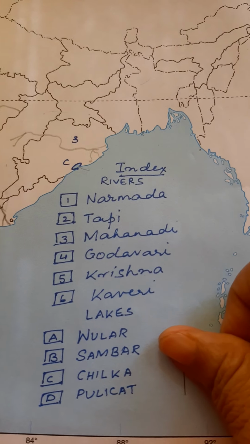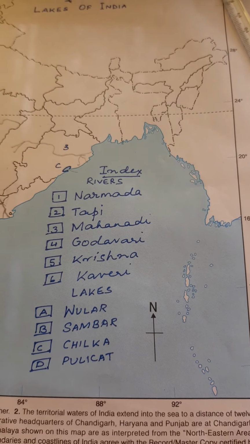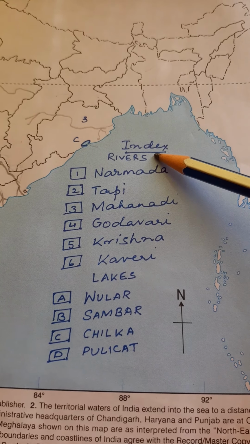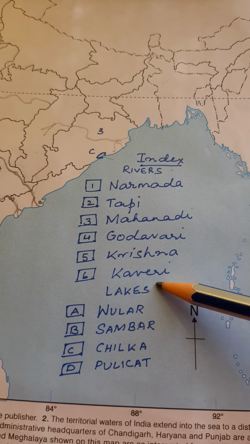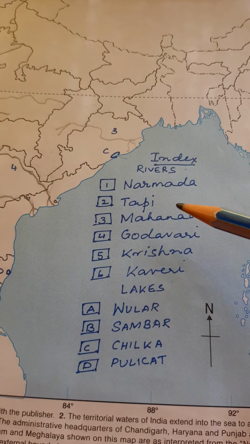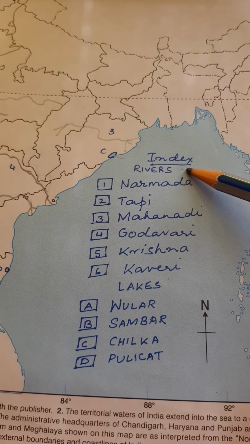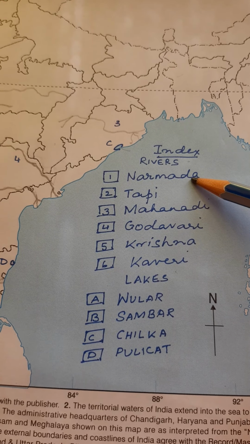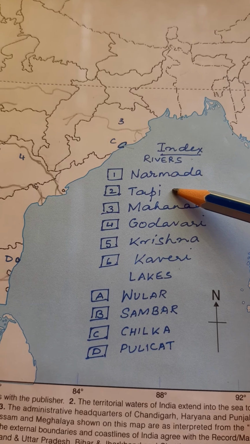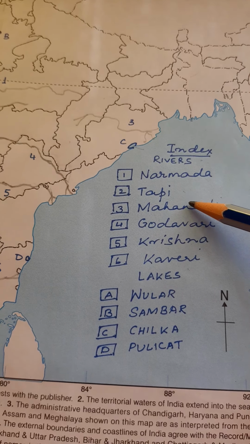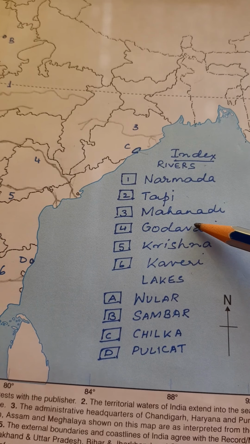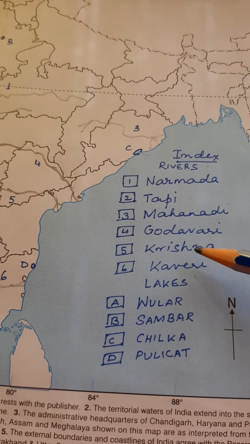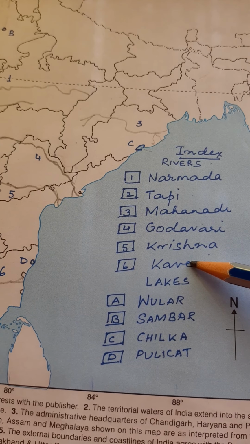Now I have prepared an index. Now in this index we will categorize it separately, the rivers portion and the lakes portion. In the river portion, children, we will have number 1 as Narmada, number 2 Tapi, number 3 Mahanadi, number 4 Godavari, number 5 Krishna, number 6 Kaveri.